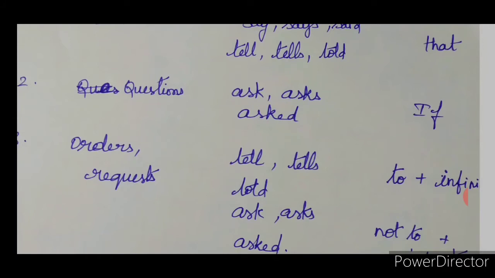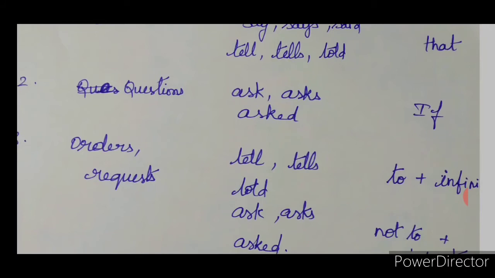For that, how will I report it? He asked me whether that was my home, or he asked me if that was my home. If or whether, you can use any one, but if it is going to be a yes or no question, it will not be where, which, what, it will be if or whether, that is the connecting conjunction for the reported speech.